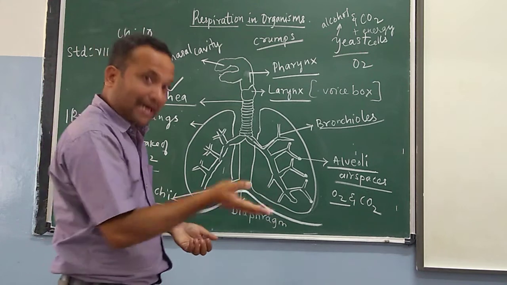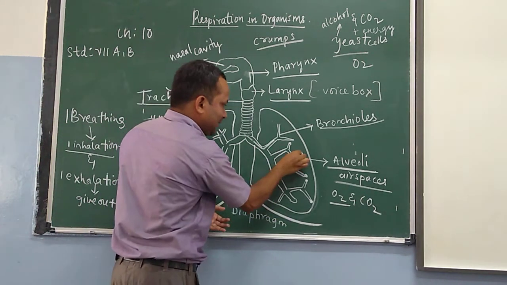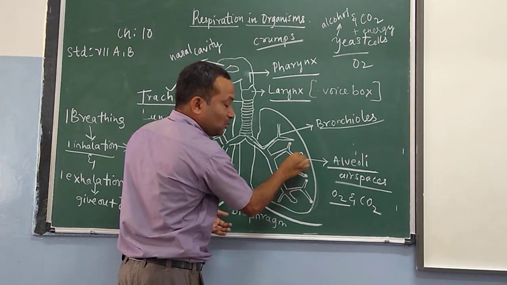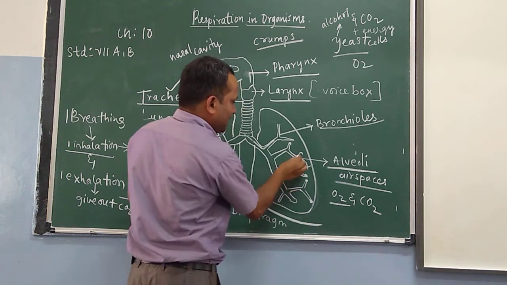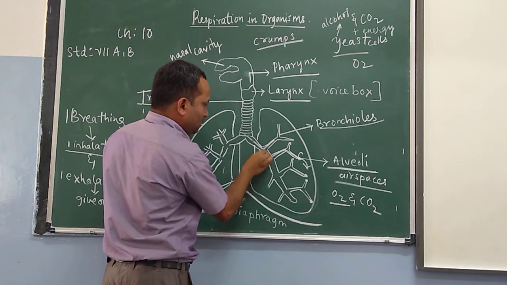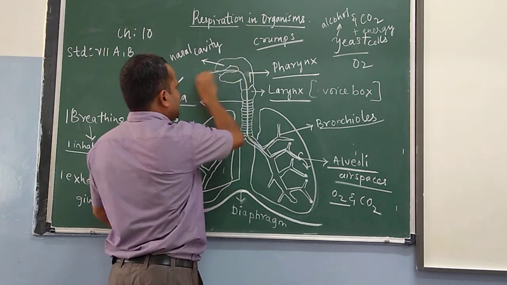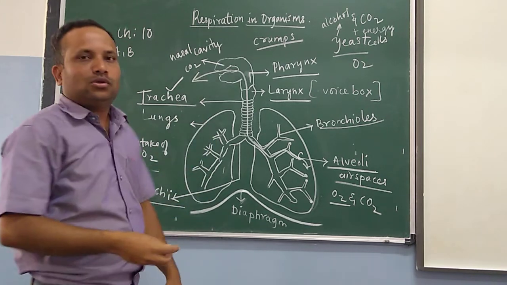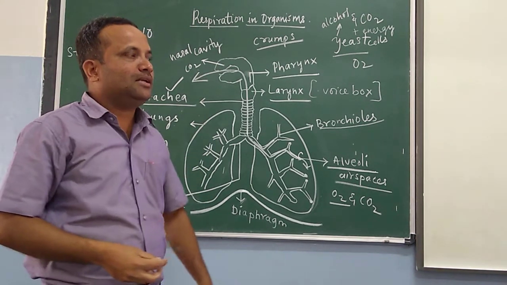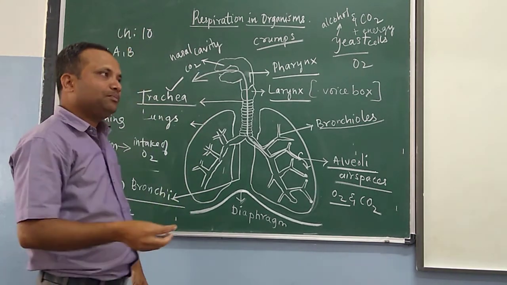From that, it will take carbon dioxide. From this, whatever oxygen is there is given to the neighboring cells. That carbon dioxide again comes out, it is given out. So this is how respiration can take place, children. Don't worry.